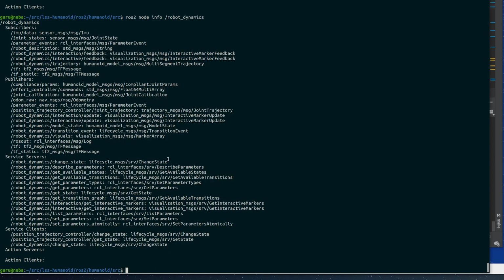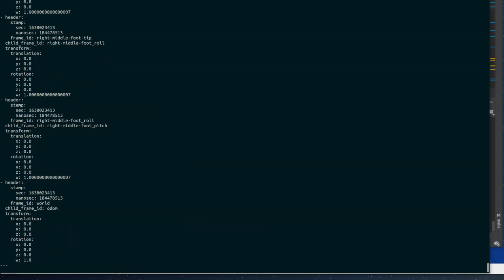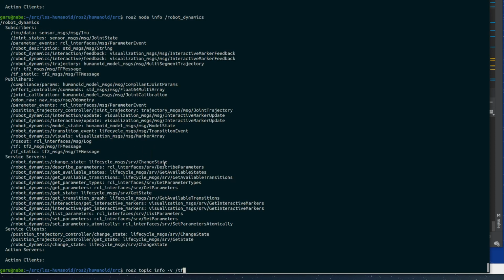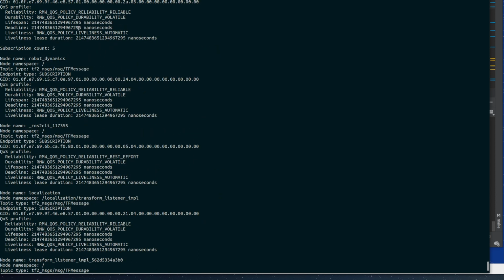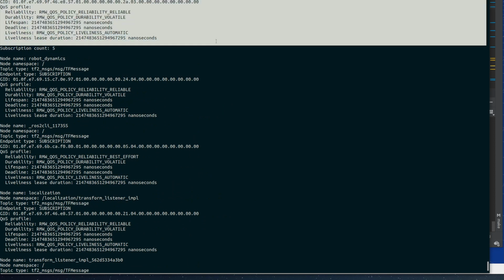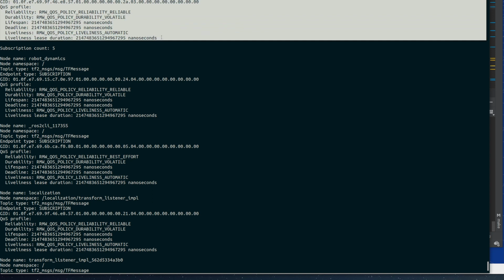One other thing that I did is I would do topic info on /tf, and I would look at the publisher count up here. And this localization one, which only publishes an update to the odom frame, would always be there and it would be fine.